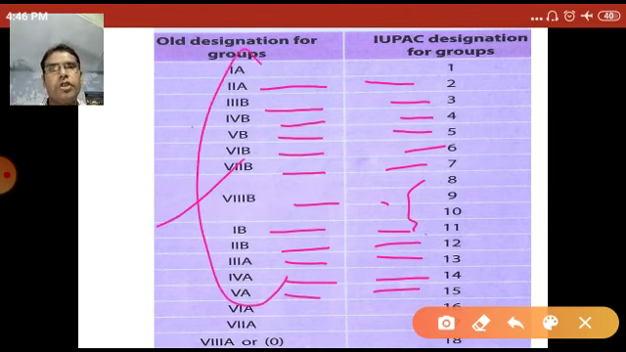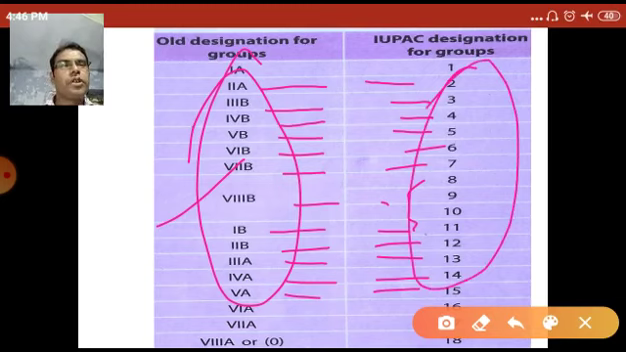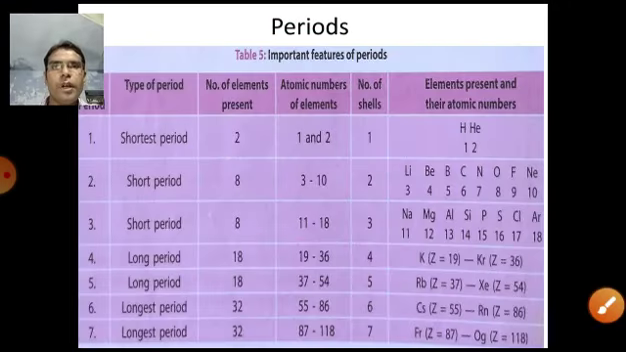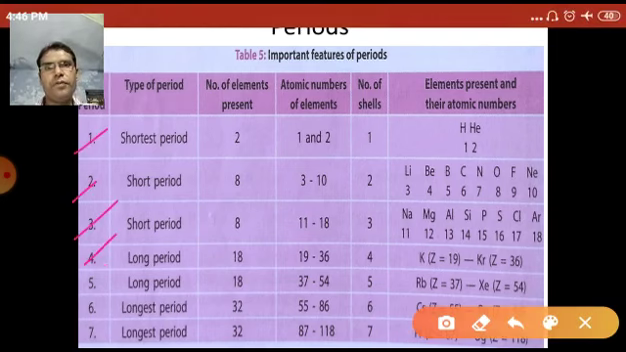So in this column is the designation for the groups by Mendeleev, and in this column the designation for the groups in the modern periodic table. So students, you should memorize the old designations for the groups and the new designations in the modern periodic table. Now, what about the periods? There are 7 periods in the modern periodic table: 1, 2, 3, 4, 5, 6, 7. Total, there are 7 periods.